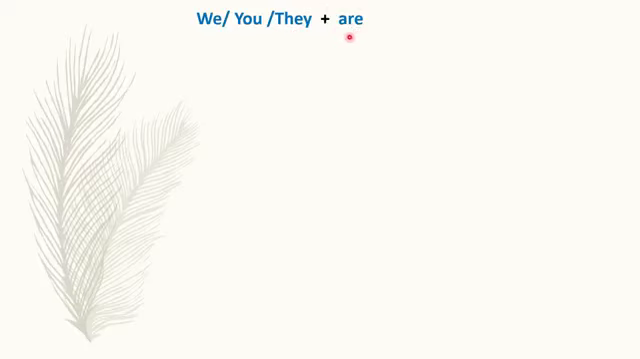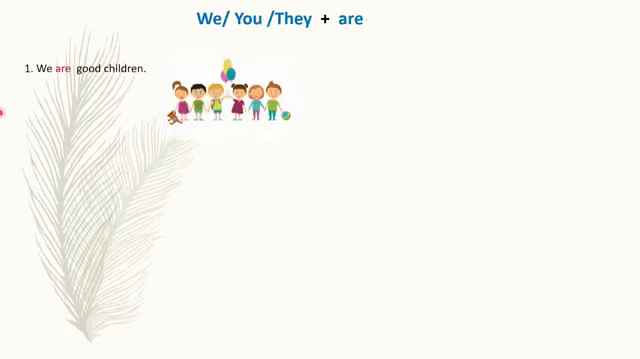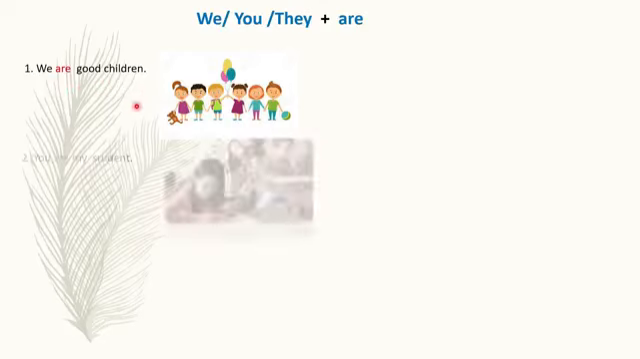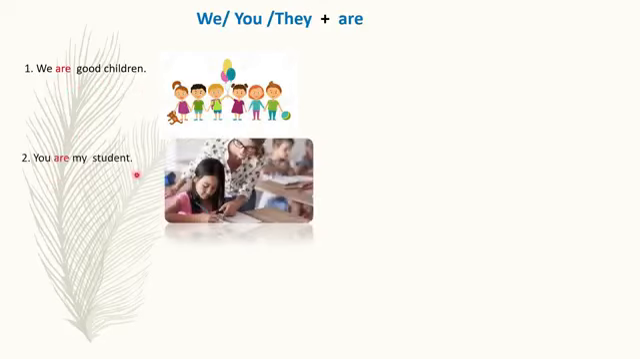Are is used to speak about more than one person or thing. Okay. We are good children. You are my students. Here you can see more than one child, right? So with we always comes are. You are. With you always comes are.